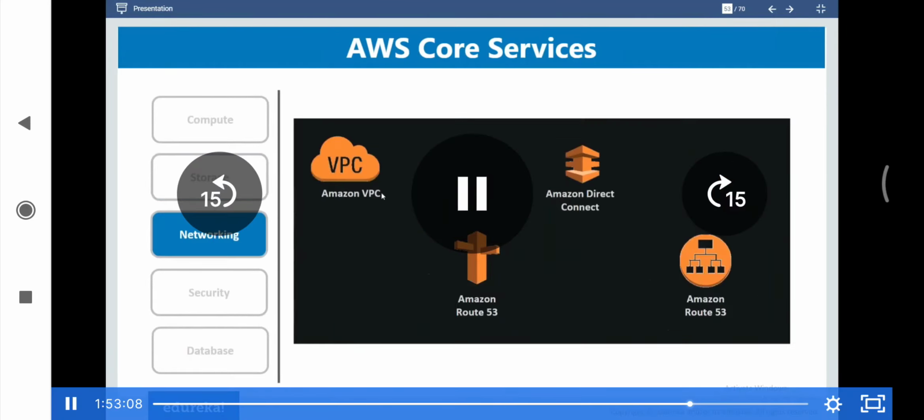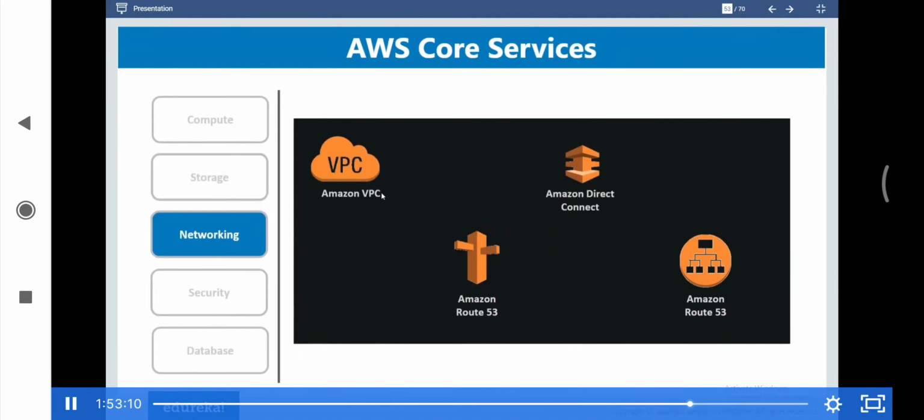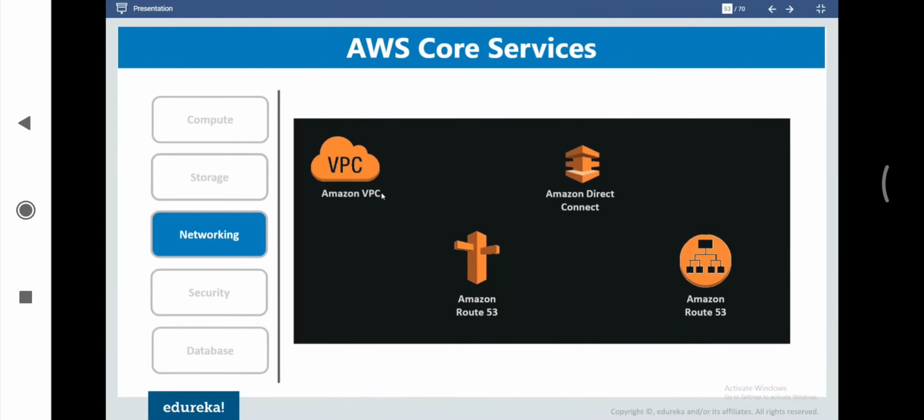And then in networking, we are going to discuss the concept of VPC. VPC is basically used for creating a complete virtual network. That means if we have a requirement of creating a complete network where we have complete control on what kind of access we want to give.